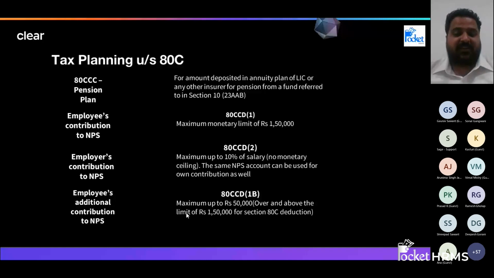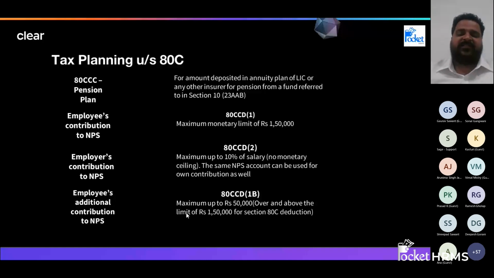Now, if you're earning too much, if your salary is good, you can only claim up to 7.5 lakhs. Here is a limit in 80CCD(2). Apart from that, say for example, you have exhausted your 80C, the entire limit of 1.5 lakhs is exhausted, but you still want to save a certain amount of tax additionally. What you can do is invest in NPS separately. You can voluntarily invest in NPS and claim up to 50,000 in 80CCD(1B). So this is one section where you can invest if you're planning for a long-term investment. Obviously, NPS is not a short-term investment. If you're planning for a long-term investment, you can plan for this NPS under 80CCD(1B).